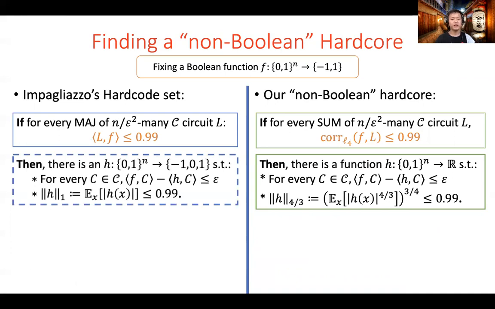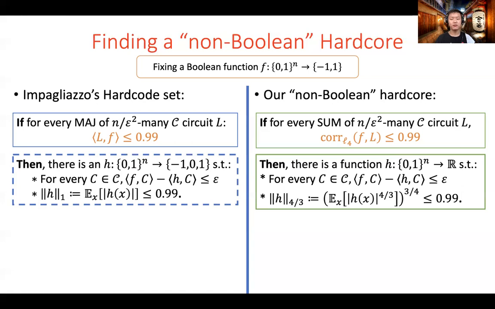We have a function h that is epsilon indistinguishable from f by capital C circuits, and h has L1 norm bounded by 0.99. This is because capital H is large. That is, here we view the function h as the mass one wants to subtract from the hard function f to get a hardcore.